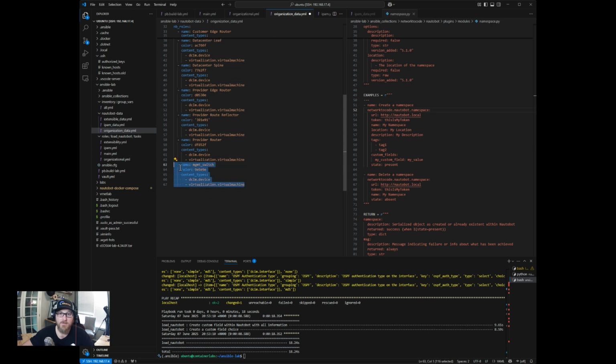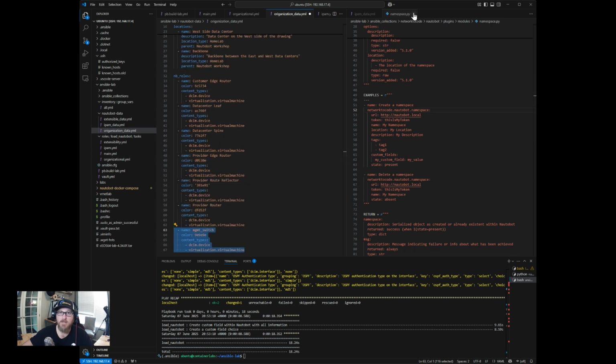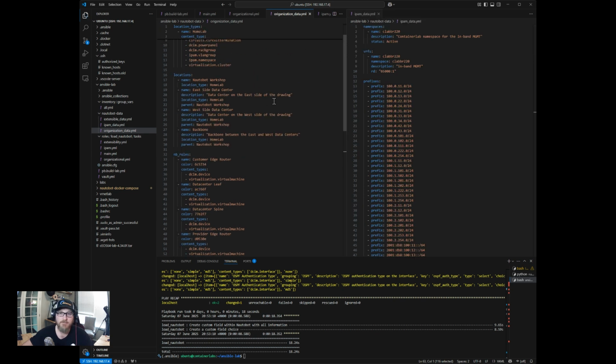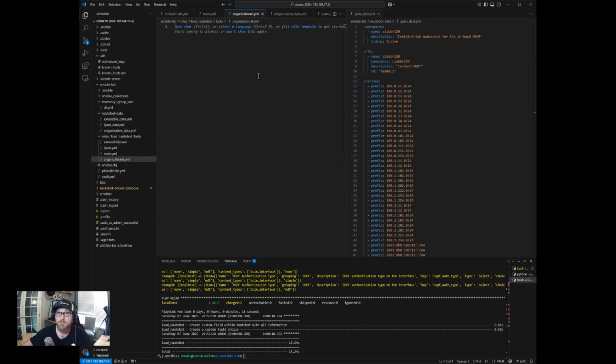And then this management switch, we're going to place this in here, even though we technically don't have a management switch. We're going to use this so that we can track and provision the external management in our Containerlab topology. Okay, so we'll just create a device name for it, and then we can use that as we pull data out. Okay, so organizational data, we'll save that.